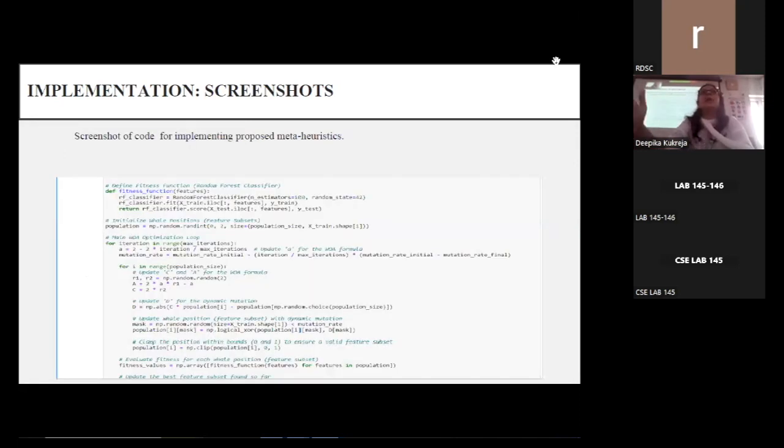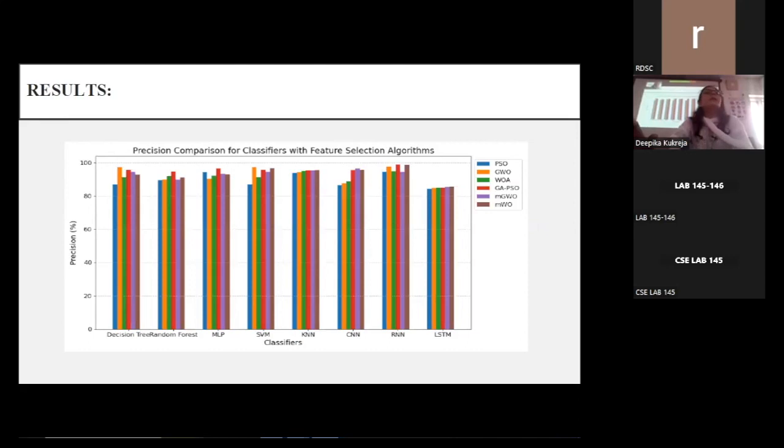In the last screenshot, which is code for implementing various meta-heuristic methods, in the few lines of the code, you can see that I have used random forest and then WOA, whale optimization algorithm. Then comes the results after implementing my work.